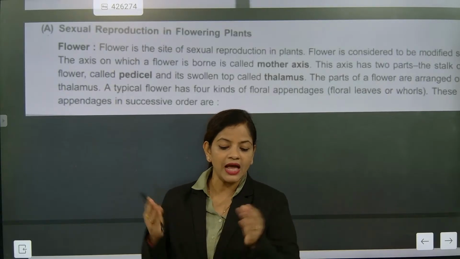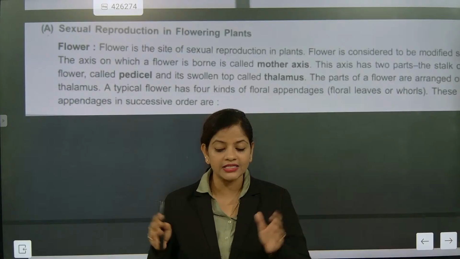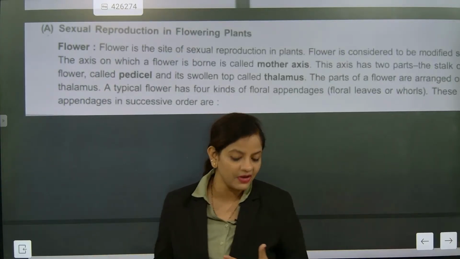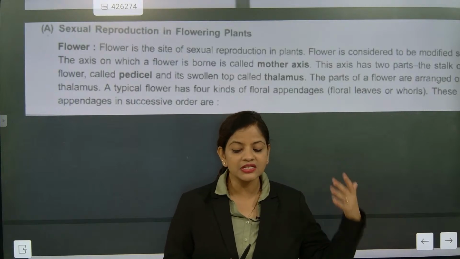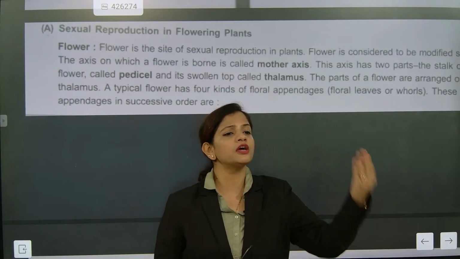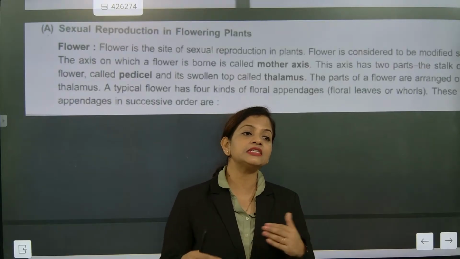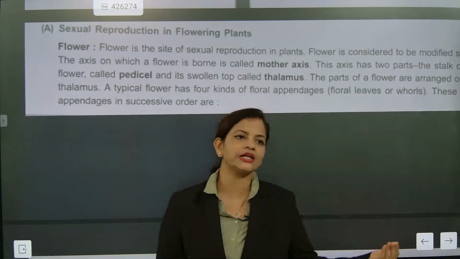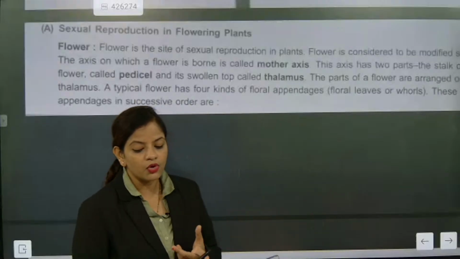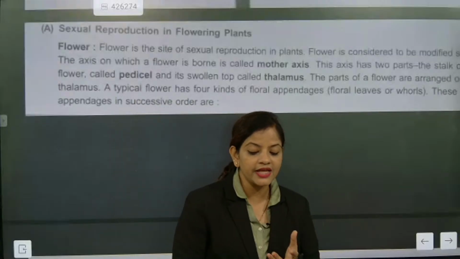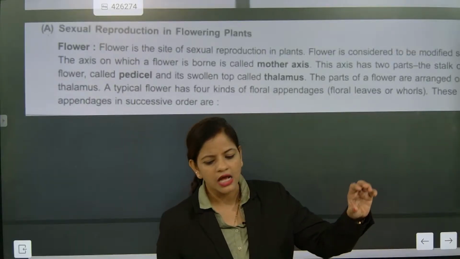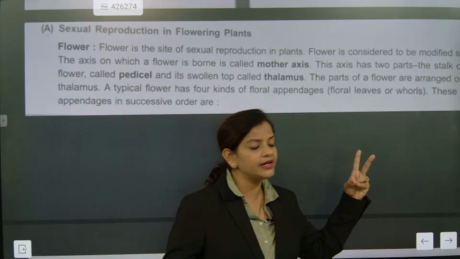So seeds can have either a single coat or two coats. Dormancy is called the sleeping phase. Understood? Sleeping phase means it will not be producing a plant. Means seeds will be there. The seeds can be monocot and dicot. What are they? Monocot and dicot. Monocot means single cotyledon and dicot means two cotyledons will be present.